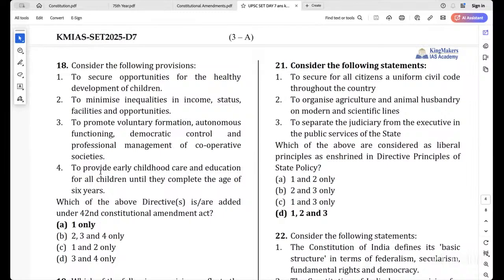Which was added through the 42nd Constitutional Amendment Act? First one. The second one was added through the 44th Amendment Act. The third one, the 97th, the cooperative societies especially. And the fourth one, the 86th, the right to education. Yesterday we talked about that. Three things were done in fundamental duties, fundamental rights, as well as in DPSP. That is the 86th one.